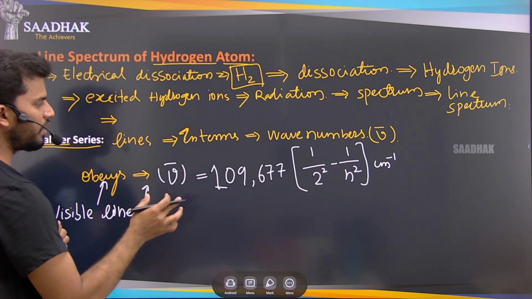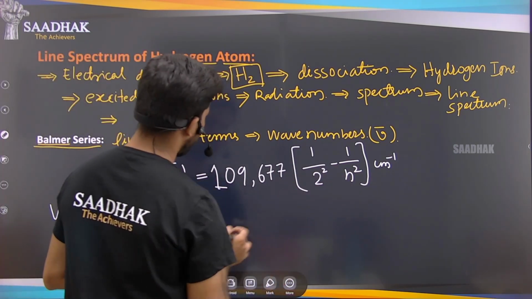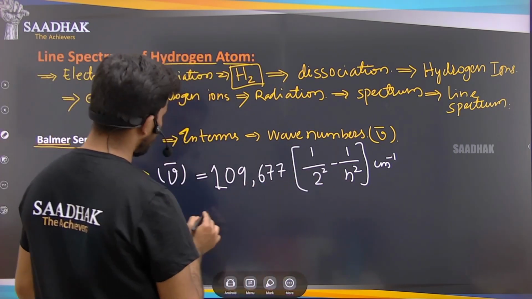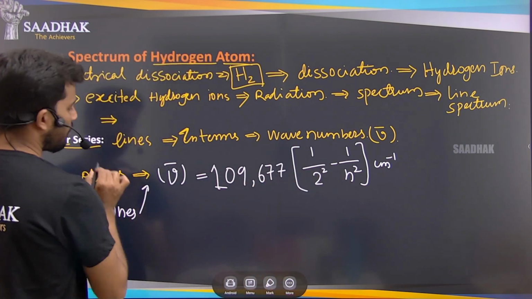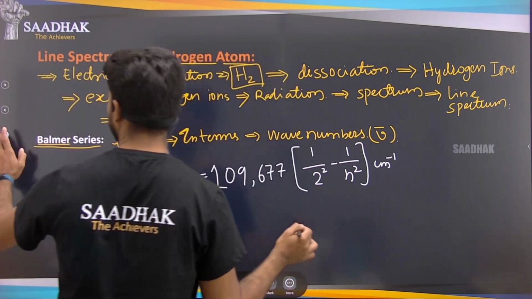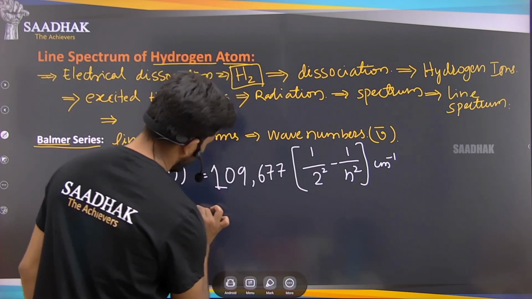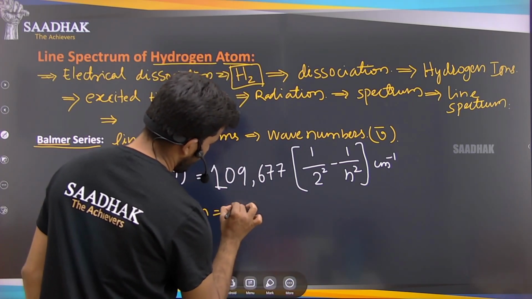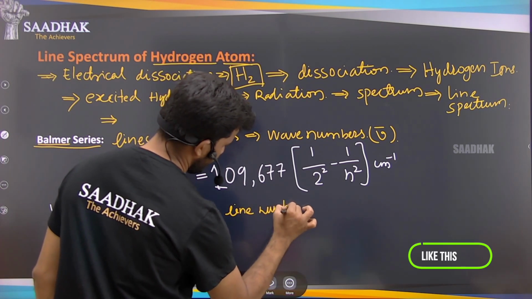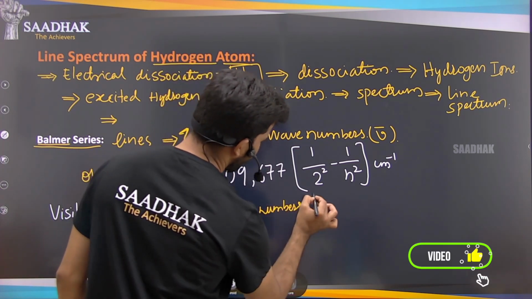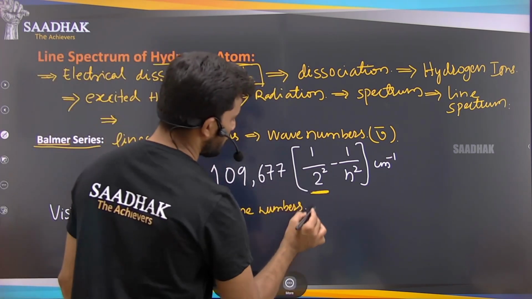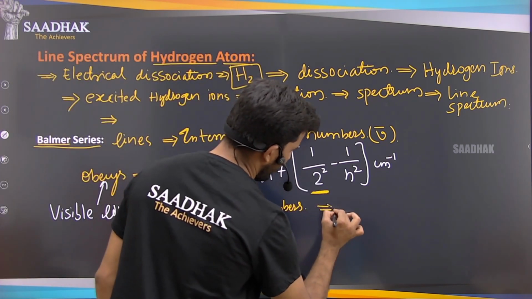Here you can see that this n is nothing but the Balmer series line number. And if you observe, we have 2 here, and this 2 is a baseline.